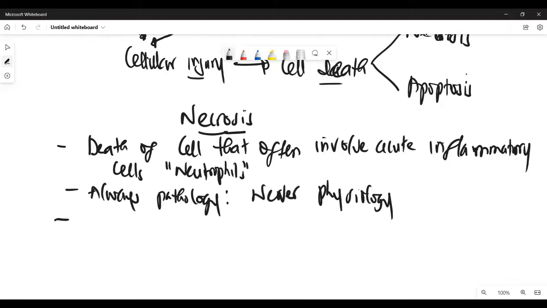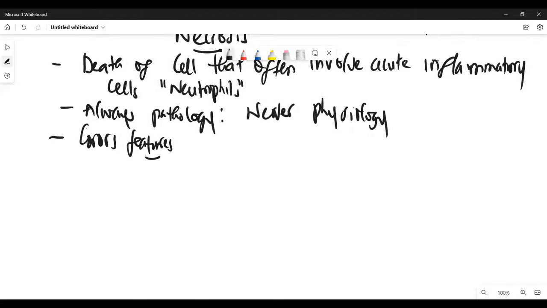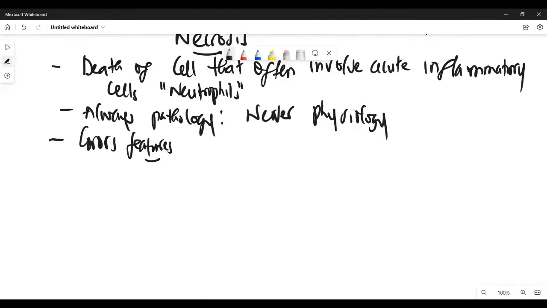When we look at necrosis, it's divided into several types based on the gross appearance of the features. The first one, which we want to focus on in this lecture, is going to be coagulative necrosis. So what's coagulative necrosis? This is a type of necrosis